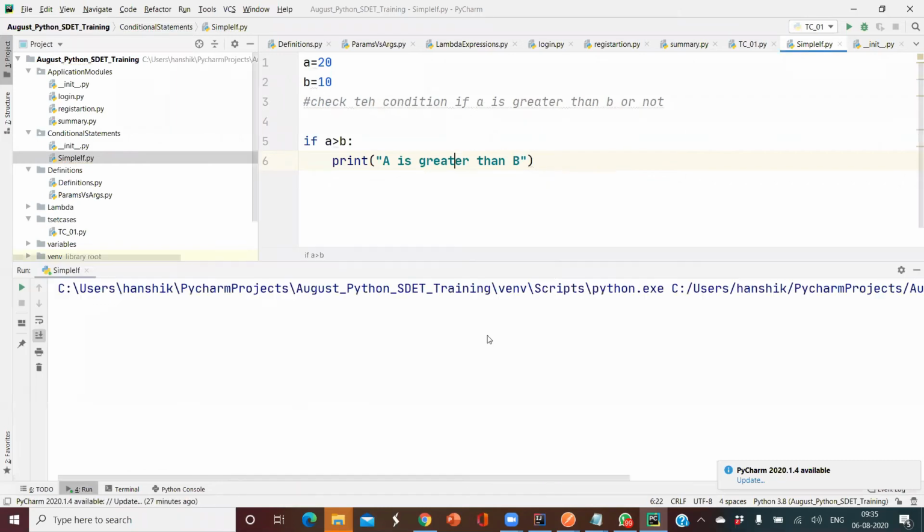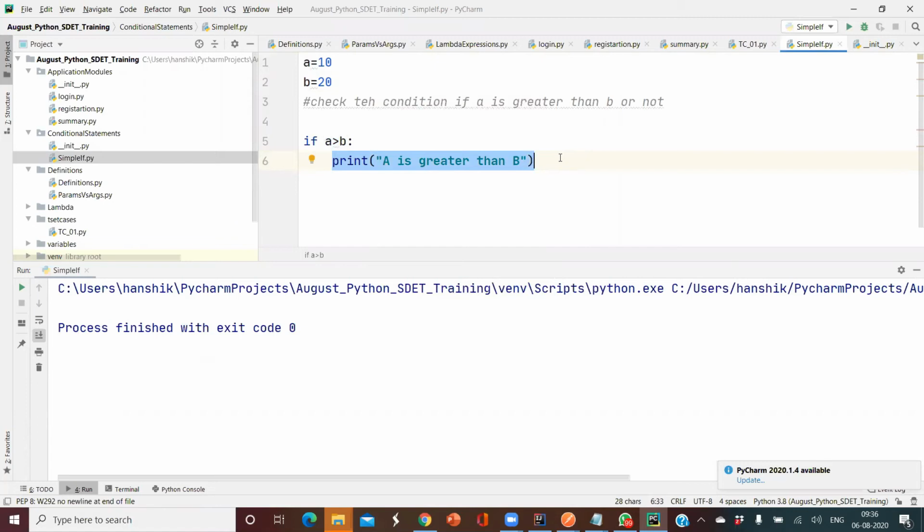Let me run this. Now I got the output as "A is greater than B". That's fine. Now if I make the A value 10 and the B value 20, my condition is not going to be true, so the logic available in line number 6 is not getting executed.